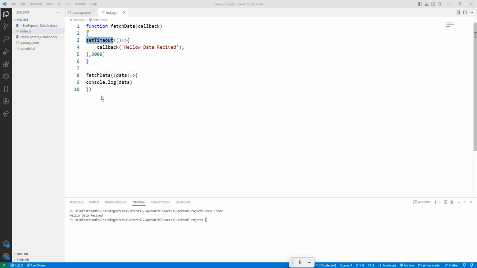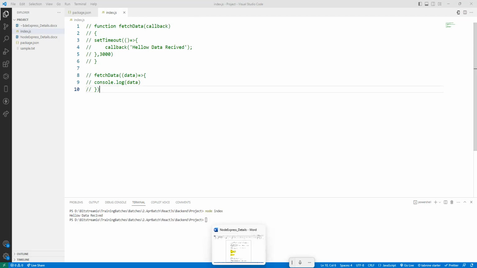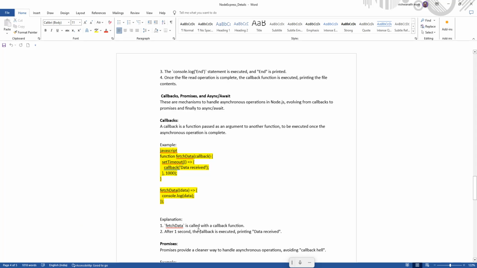So I just want to go to the next one. See the explanation. Fetch data is called with a callback function. You ignore this one. What is this one? This is the arrow function. It is called, and it is passing the data as a parameter. So after 1 second, the callback is executed and prints the data received, or whatever you want to display. So this is called a callback. Fetch data here, and from inside of fetch data we have one more callback. Okay, this is called a callback.